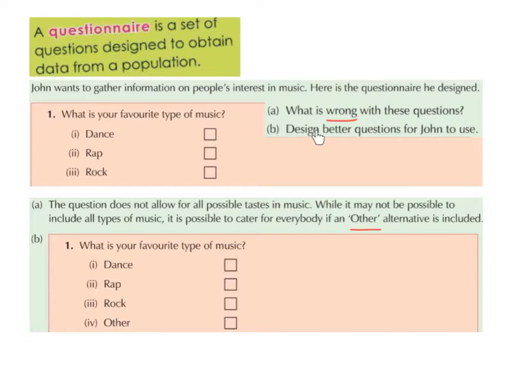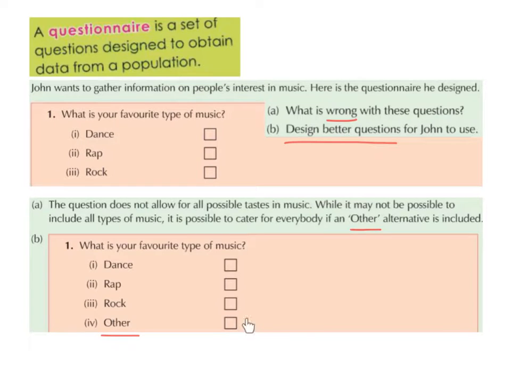Part B, design better questions for John to use. So this is an example of what John could have written instead. So what is your favourite type of music? Dance, rap, rock, and other. So by adding in other, he is covering all possible tastes in music.